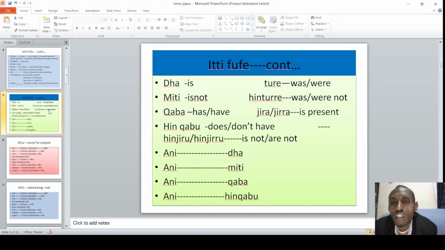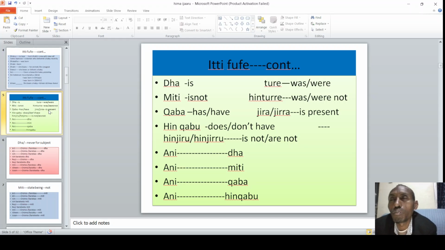Jira. Jira is like present. Ani as jira. I'm present here. Inni as jira. So in that case is to say present. Hin jiru. As hin jiru. So this jira and jiru may be used based on different contexts. Maybe as has or have.